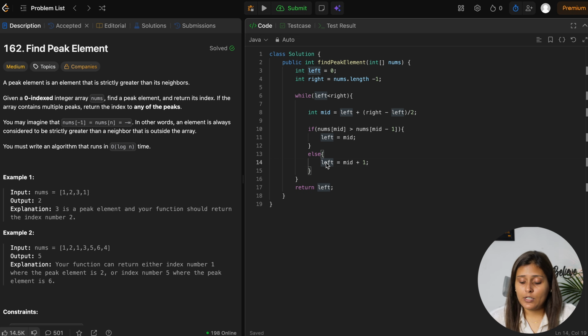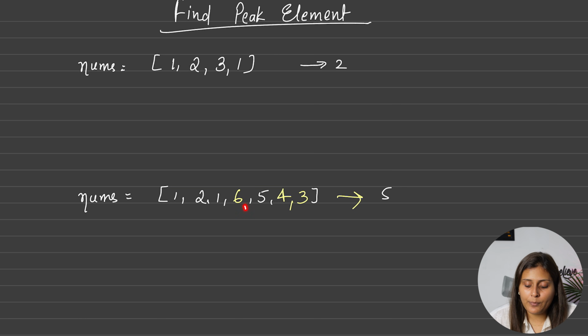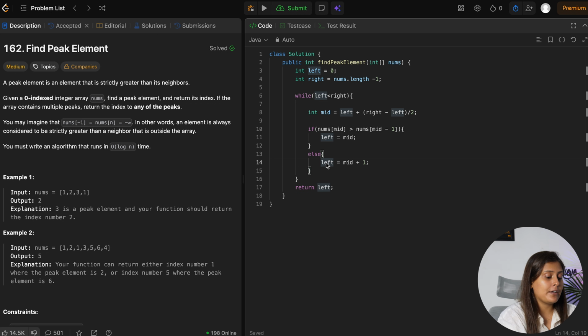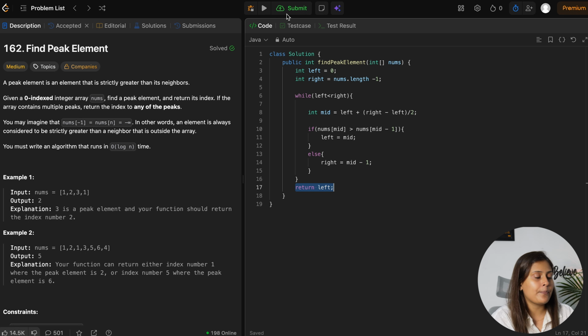Now come here. Suppose in this case, if that is not true, suppose here we have 7. So definitely 6 is not greater than 7, correct? So when 6 is not greater than 7, definitely we have to find the peak element towards its left side. But as 6 is not the answer, we have to move our right pointer not at mid, but at mid minus 1. So here we will move our right to mid minus 1. Now, as you can see, the while loop will stop at left is equal to right, so we can return either left or right. Now let's run this.